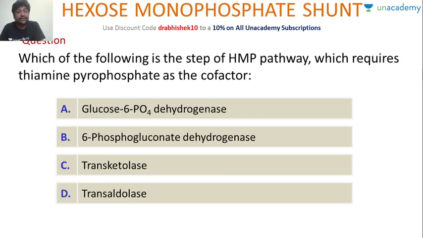Now this was asked in NEET. Which of the following steps of the HMP pathway requires thiamine pyrophosphate as a cofactor? So thiamine pyrophosphate as a cofactor is utilized in which step? Is it glucose 6-phosphate dehydrogenase, 6-phosphogluconate dehydrogenase, transketolase, or transaldolase? So Manisha says transketolase. Anyone else? Gopal also says A. Arjun also says C. Okay.